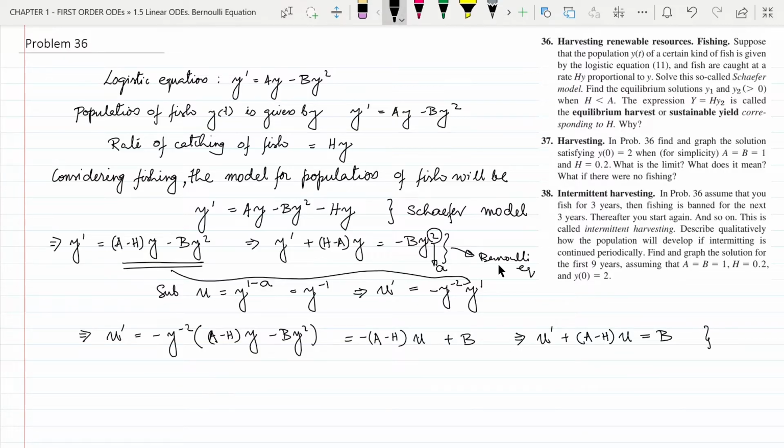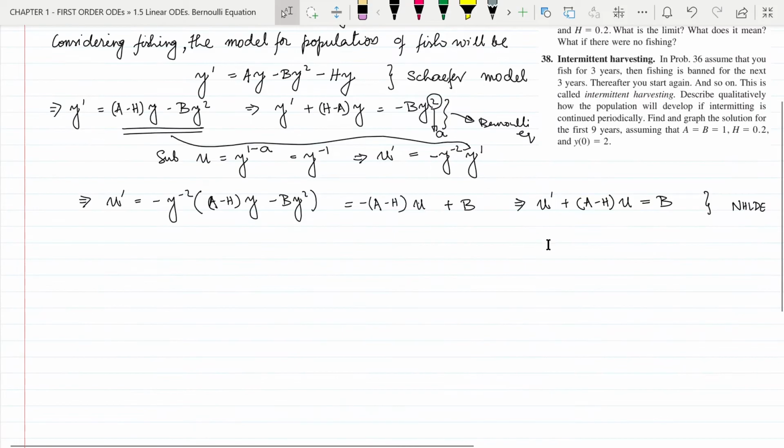Now this is in the standard form of non-homogeneous linear differential equation, and we can solve it by using our standard formula. For that, a minus h is p and b is the r of x.